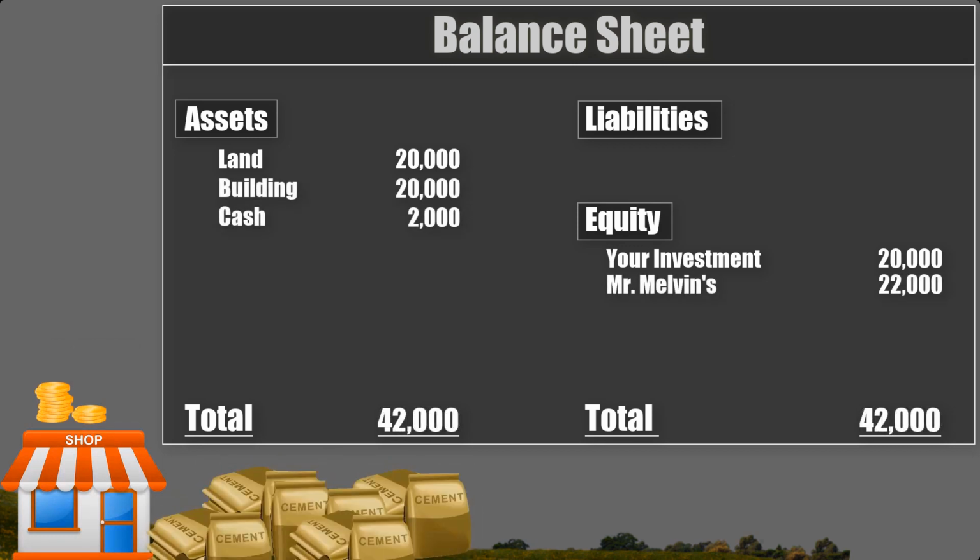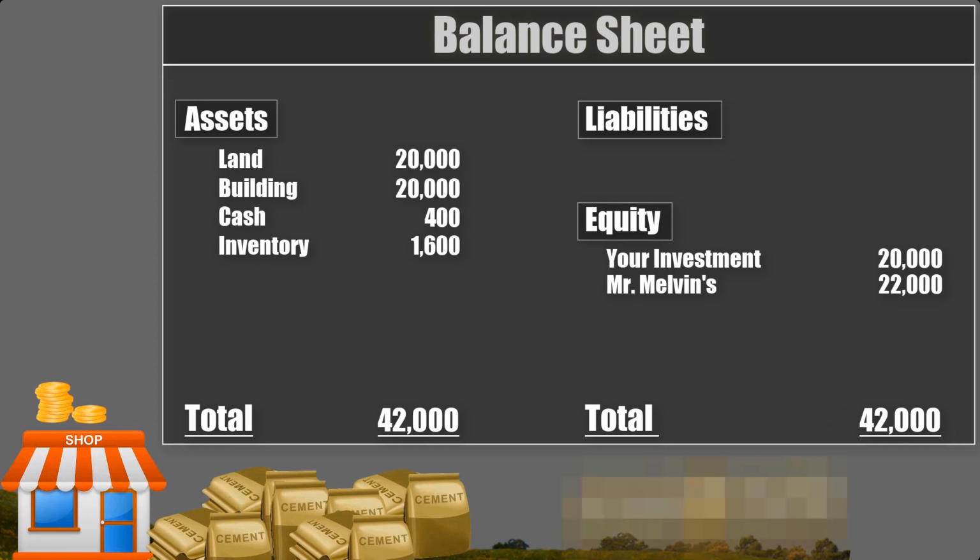You bought inventory for cash. We don't have an item called inventory in our assets, so we add it. You bought 16 bags of cement for 100 each. The total value is 1,600. You paid for this inventory in cash, so your cash decreases by 1,600. And assets are still equal to liabilities plus equity.